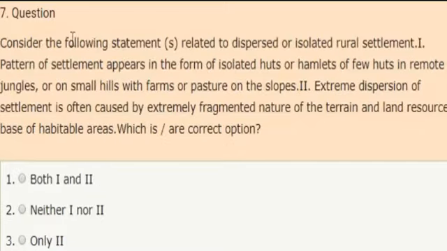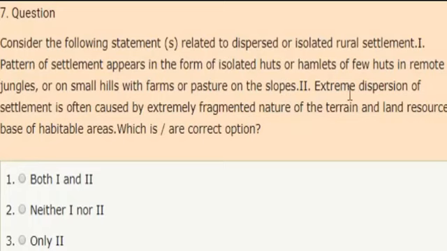Next question. Consider the following statements which are related to dispersed or isolated rural settlement. First statement, the pattern of settlement appears in the form of isolated herds or hamlets of a few huts in remote jungle or on small hills with farms or pasture on the slopes.